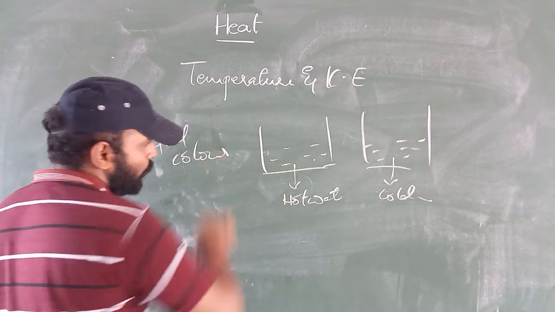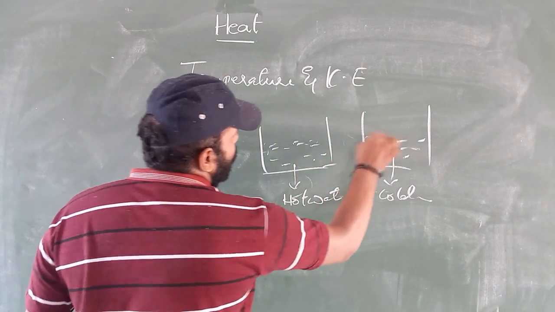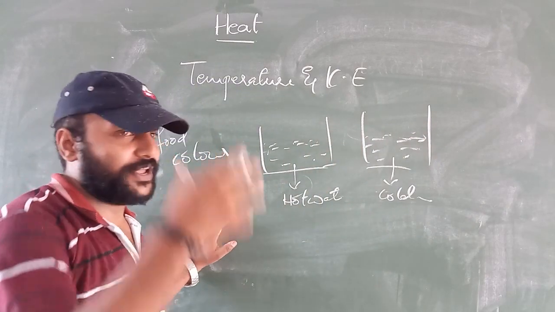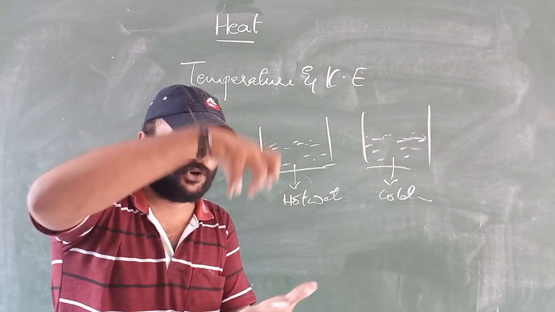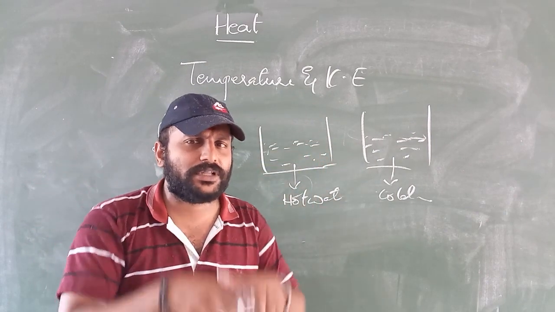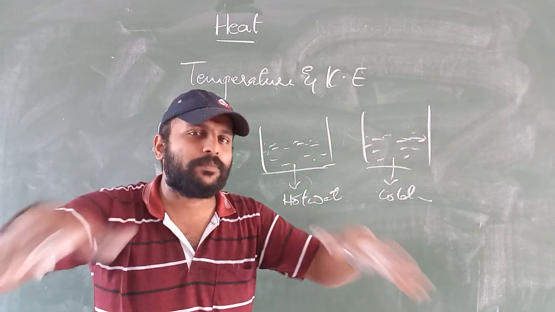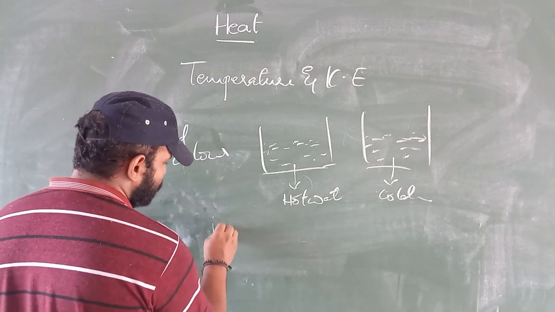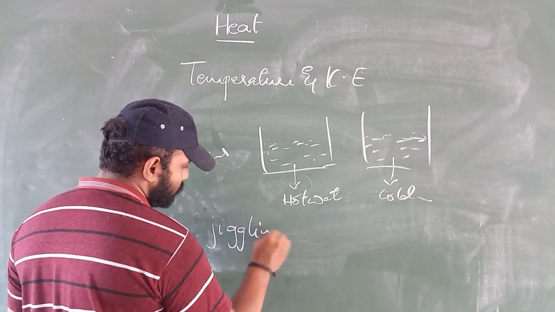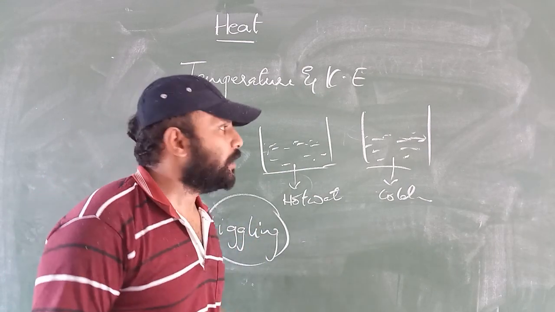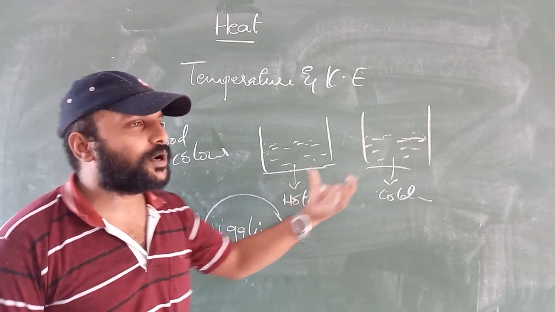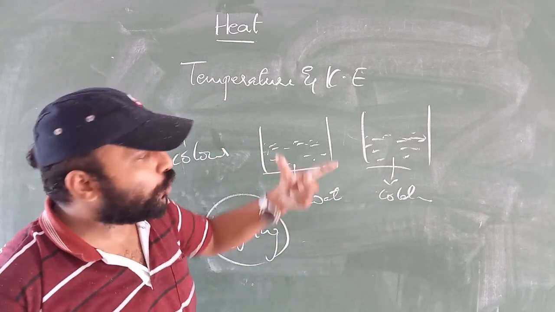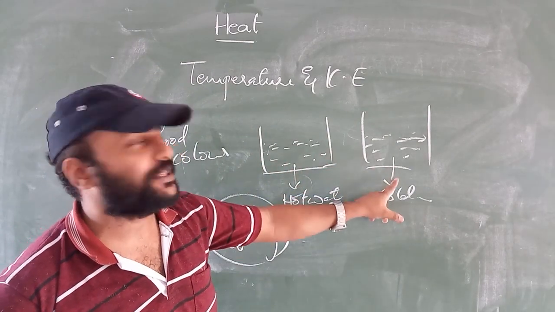We will add some amount of food color over the hot water and the cold water. What we can observe is that the moment you pour some food color into the hot water, it moves randomly, in a random motion. For that random motion we will use a word called jiggling. When you pour this food color in hot water and cold water, we can observe that jiggling of food color will be more in hot water compared with the cold water.